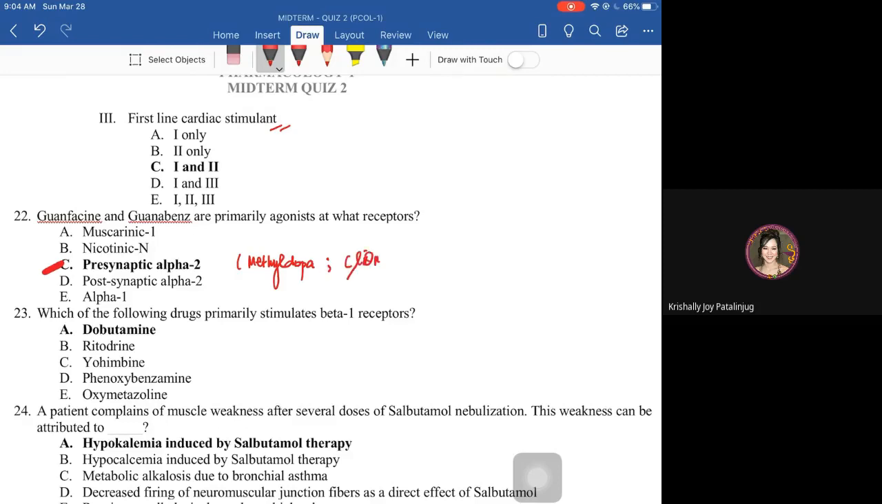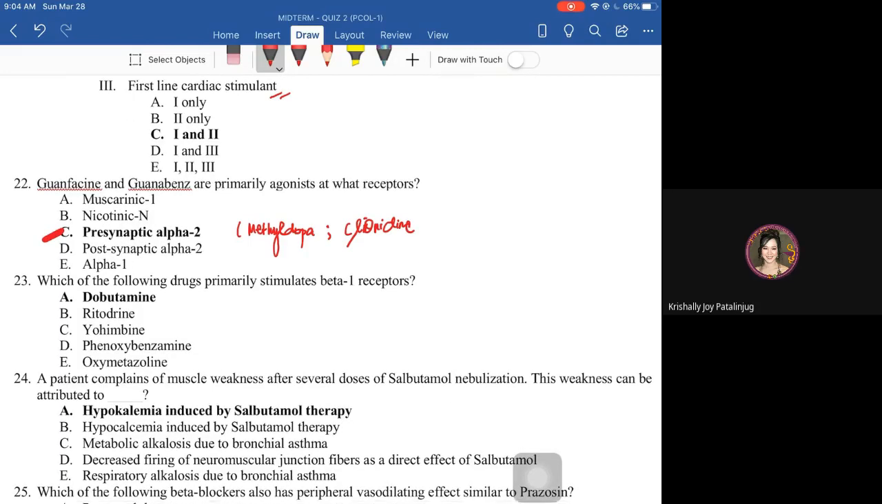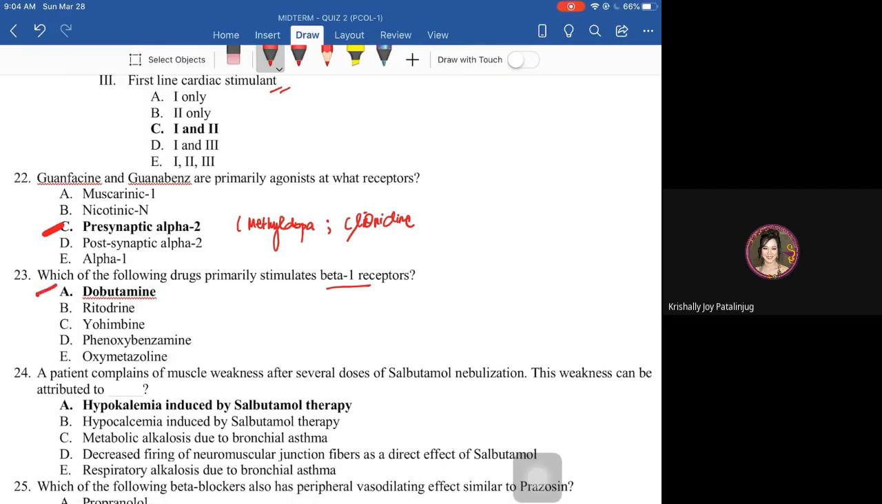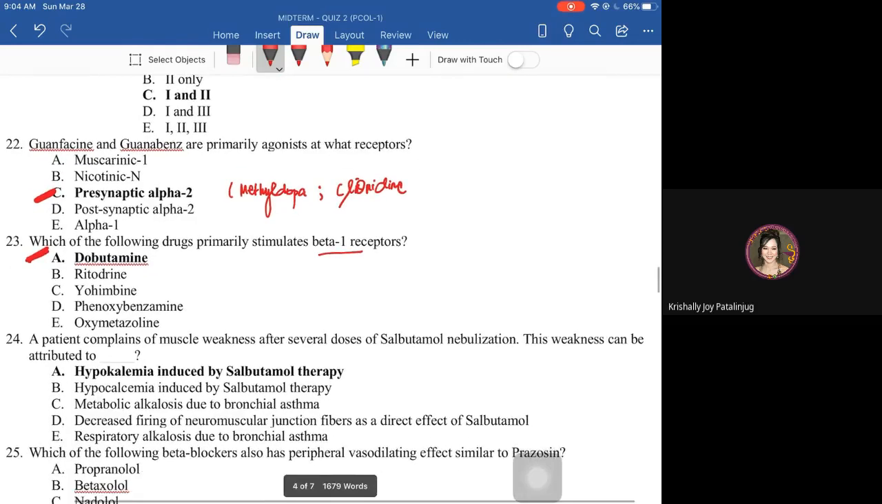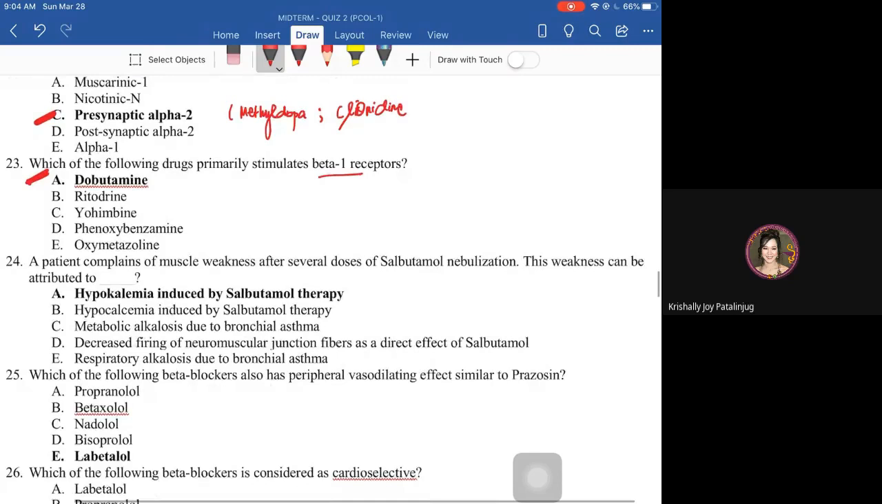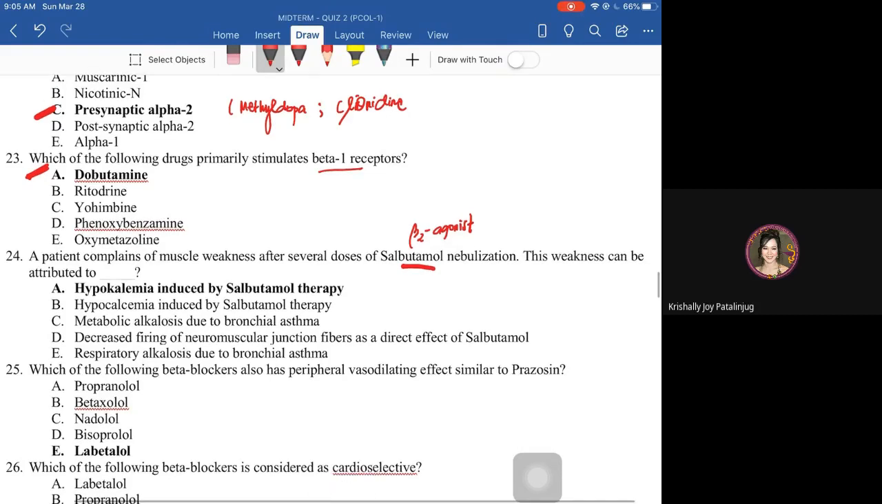Next, a drug that stimulates beta 1 receptor. We have dobutamine. Dobutamine is a beta 1 selective agonist. Next, a patient complains of muscle weakness after several doses of salbutamol. Salbutamol is a beta 2 agonist, very good for asthma. Now, this weakness due to several doses of salbutamol can be attributed to, that's letter A, hypokalemia.